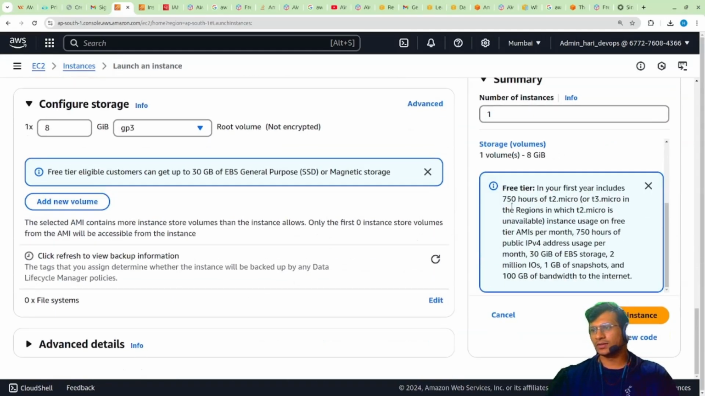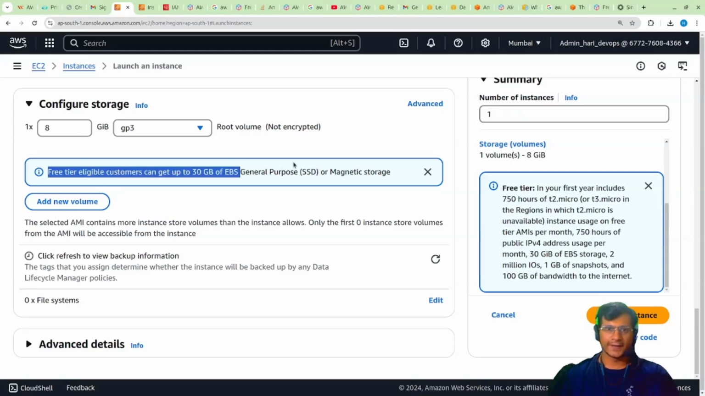You can find the summary over here. Here also only 30 GB of general purpose SSD. This is EBS, elastic block storage. Like in your laptop or desktop, there is a particular storage, whether it be HDD or SSD, that you have to provide. So only 30 GB can be considered in free tier. If you exceed this, you will be charged. If you use another type, this is general purpose SSD.